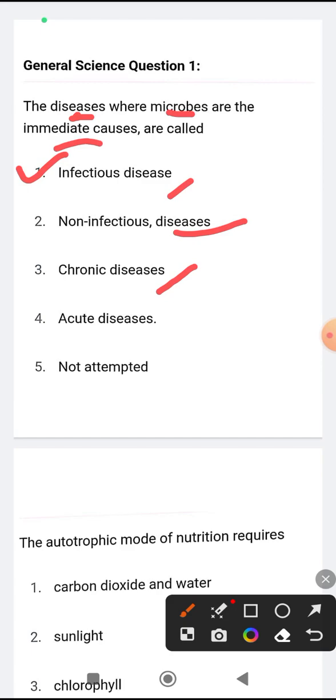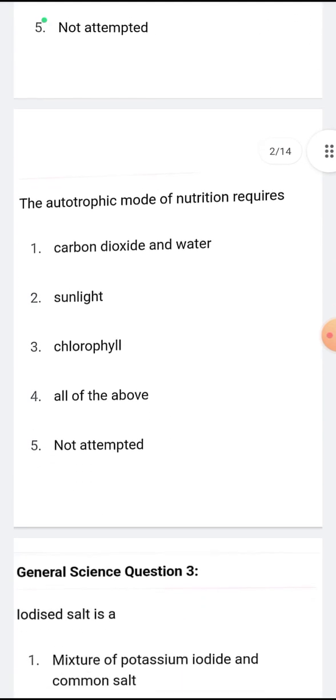Now coming to option number 4, acute diseases. Acute diseases are those diseases which are for a short time, just like the common cold. Some examples of chronic diseases are HIV/AIDS. Though some cases of HIV/AIDS are nowadays curable, but chronic diseases are what? Those diseases which cannot be cured. So here the correct answer will be infectious diseases. Okay, now let's move to question number 2.